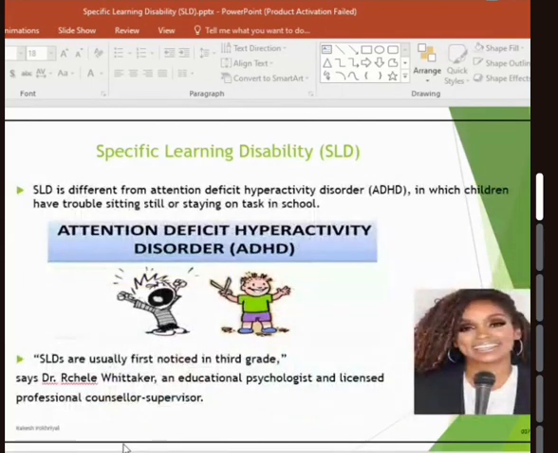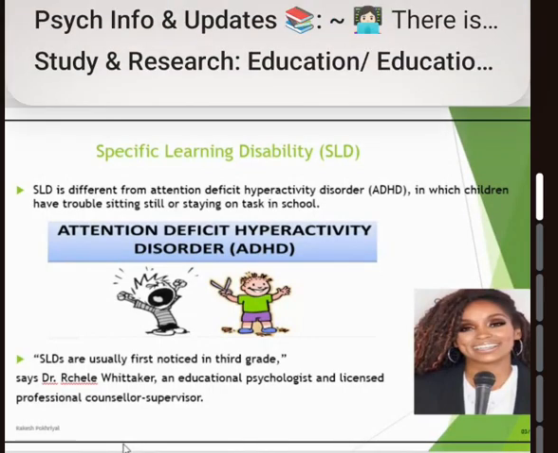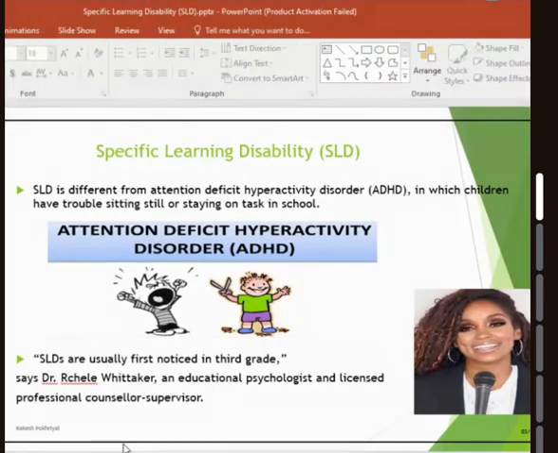There is one major difference. Sometimes we include ADHD with specific learning disability, which is not right. ADHD is totally different. Here the ADHD children are restless. They have trouble sitting in one place, paying attention to any specific activity. ADHD and SLD are two different disorders.